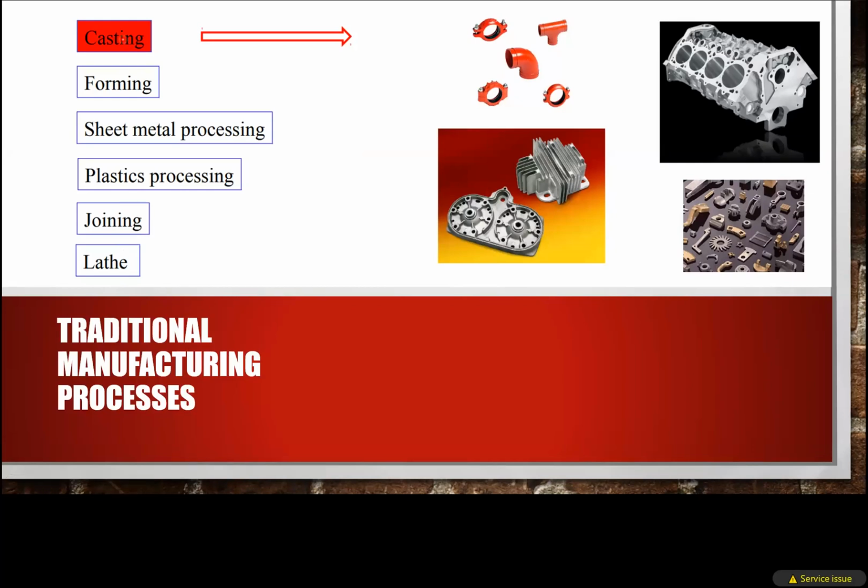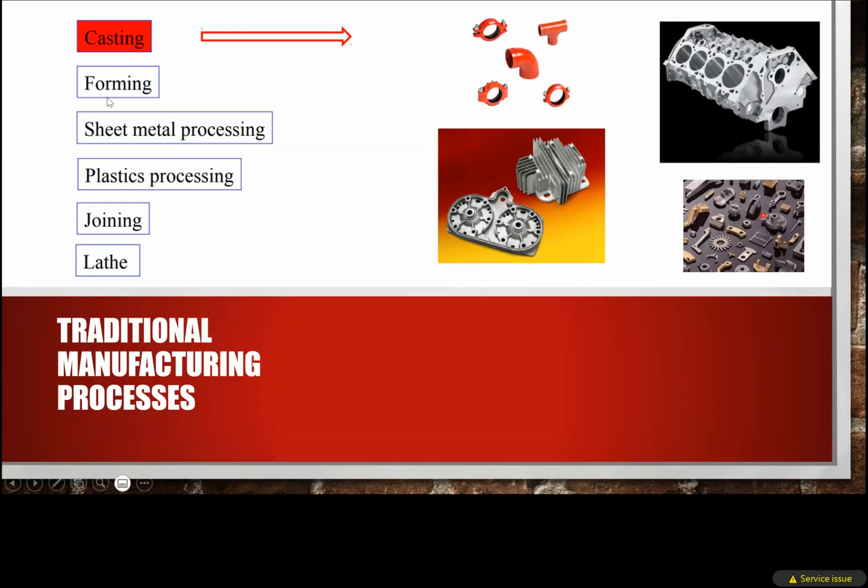The oldest materials modifying process is casting, and these are products made by castings. Even very complicated shapes can be manufactured by the casting process. This is a V-shape engine block, with air vents. And these are different parts made by castings.